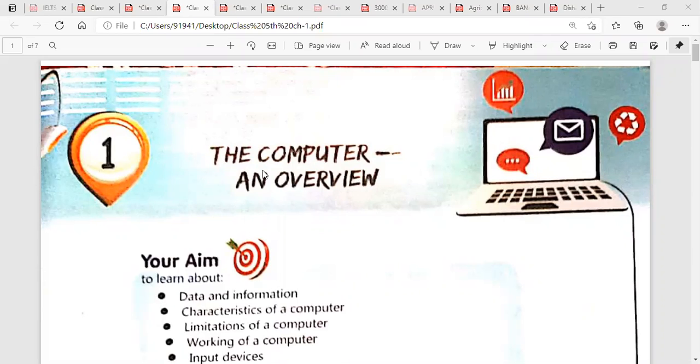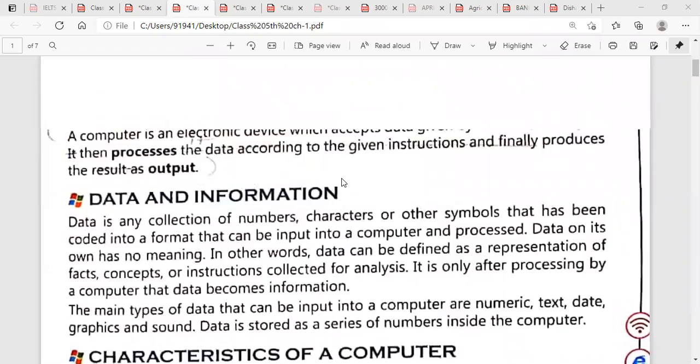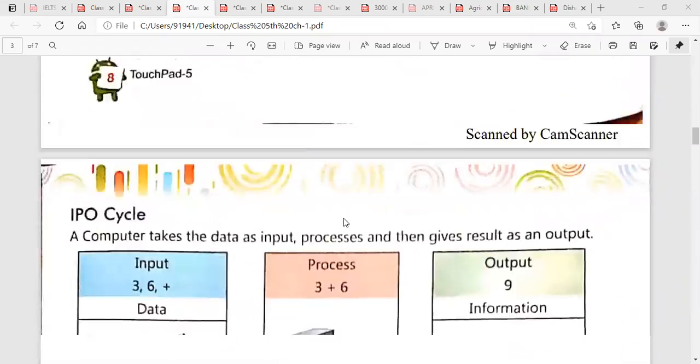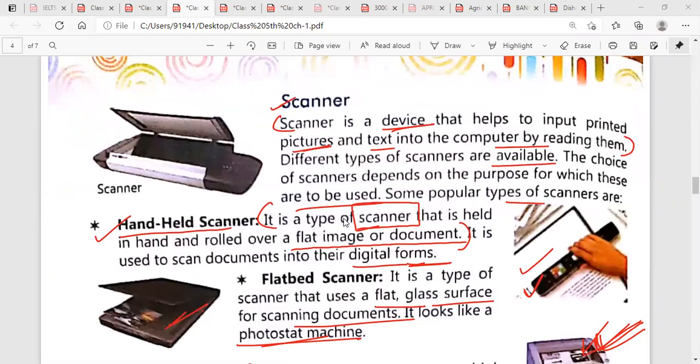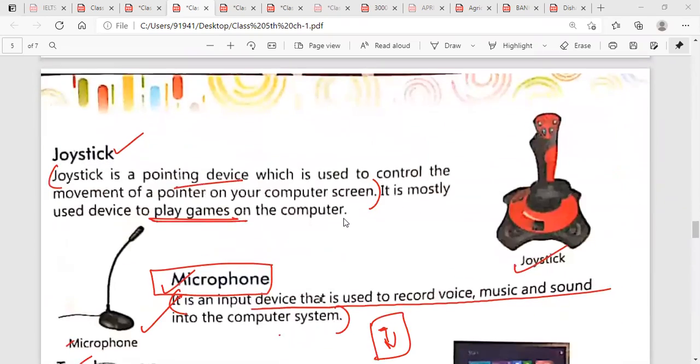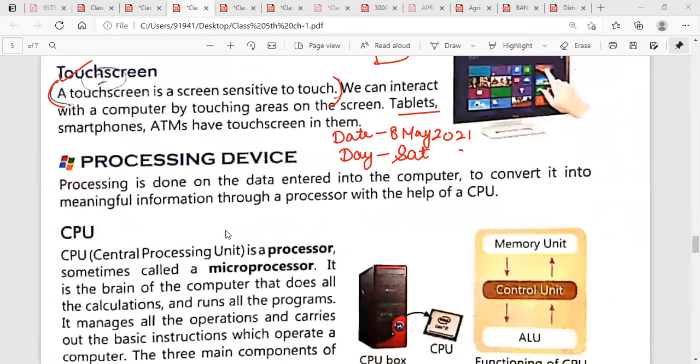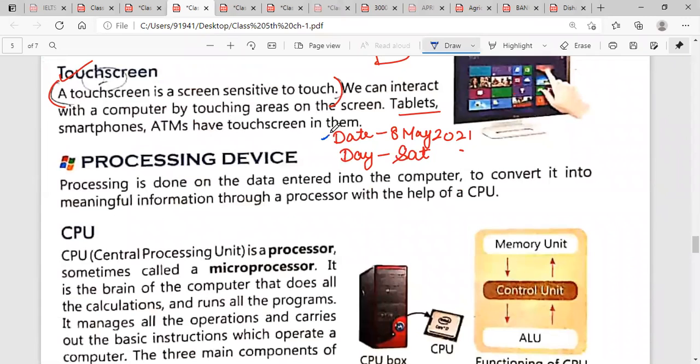We were doing chapter number one, that is, Computer: An Overview. We have already covered a few topics, but today we will start from a new topic, that is the processing device. First, write the date and day on the top of this topic. Date: write 8 May 2021 and write here Saturday. Now, what is a processing device?